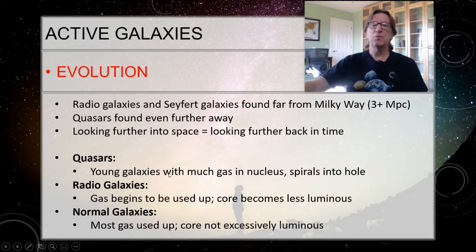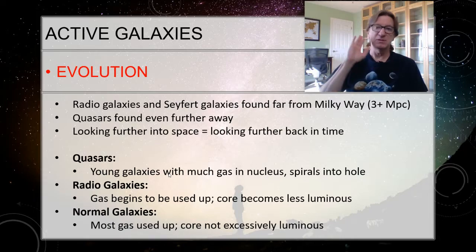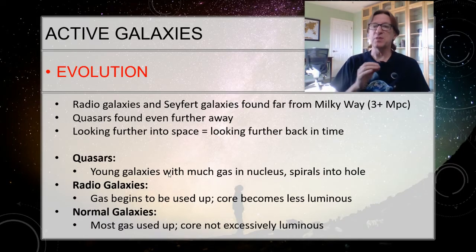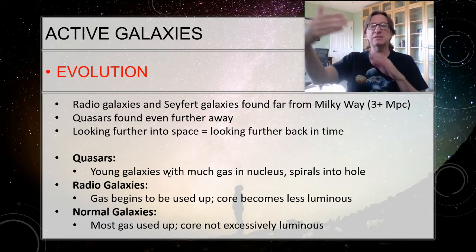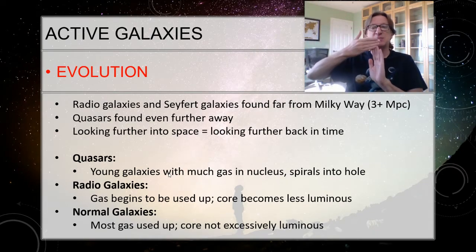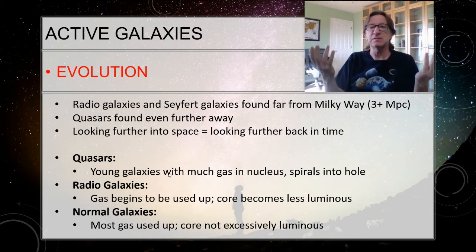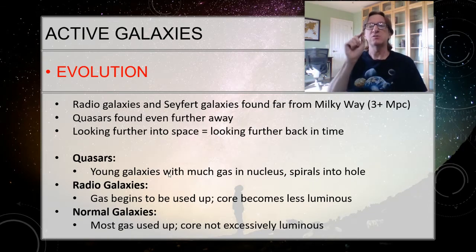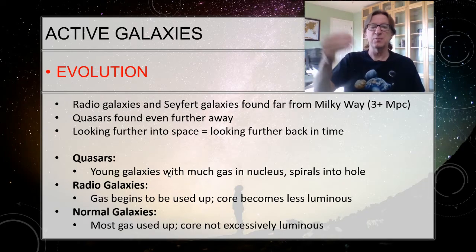So we find that the radio galaxies and Seyfert galaxies are, like we said, more than 3 million parsecs away. There are not any in our local area. And then quasars are even further than that, 680 megaparsecs, all the way out towards the edge of the universe. So remember that as we look out into space, we're looking back in time because it takes that light that much time to actually reach us. So if something's 680 million parsecs away, you're seeing the universe as it was 680 million years ago. And we can see that further and further back.